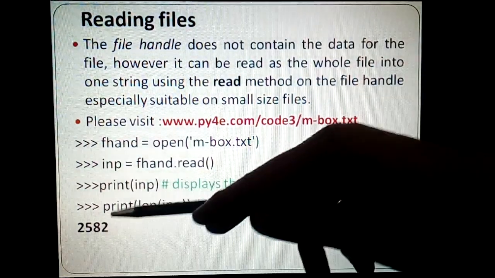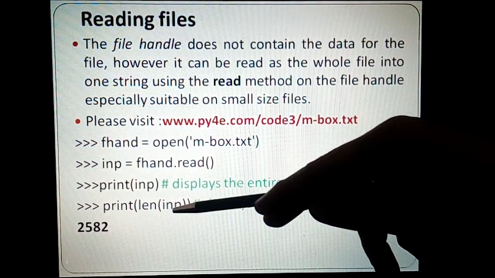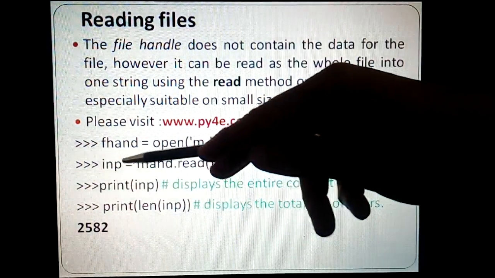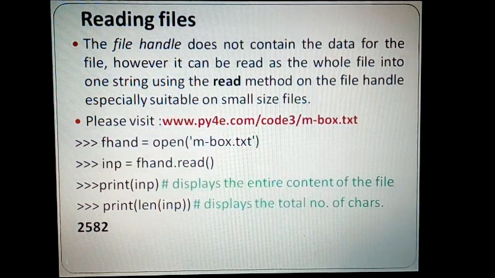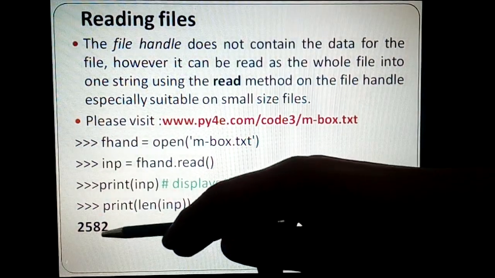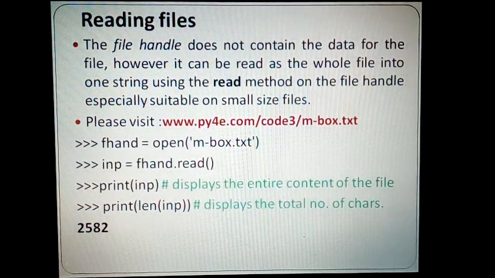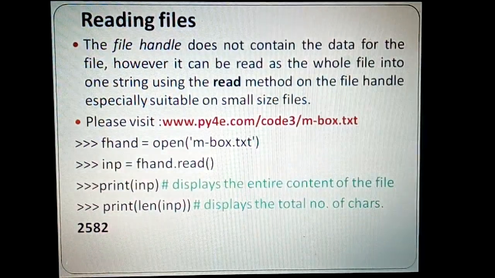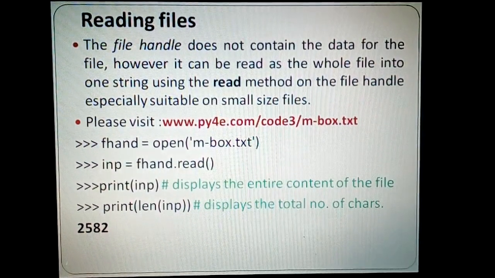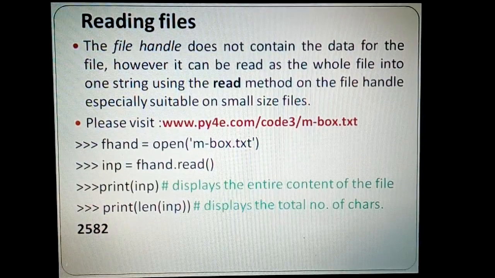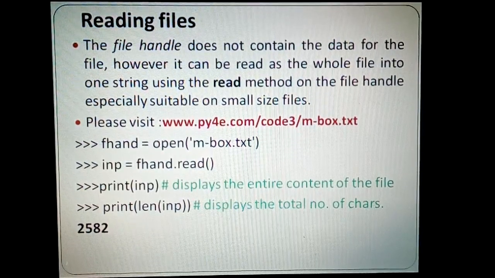Or if I say print length of inp, it will tell me how many characters I have read, the total number of characters. In this case it is 2582 for mbox.txt. So we'll be working on this example and seeing how we can process this file in different ways.